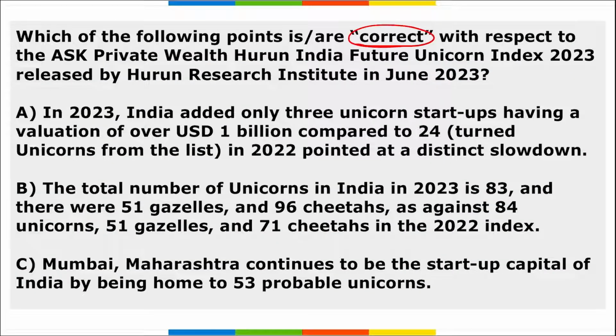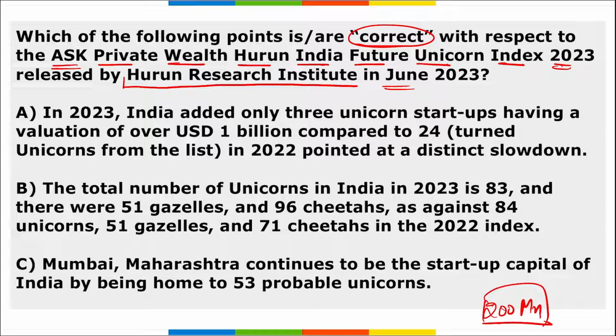Next, which among the following are correct with respect to the Ask Private Wealth Huron India Future Unicorn Index 2023 that is released by Huron Research Institute in June? Remember, Huron Research Institute released the Ask Private Wealth Huron India Future Unicorn Index. This is a ranking of Indian startups that are worth at least $200 million. I repeat, this index is released by Huron Research Institute only,